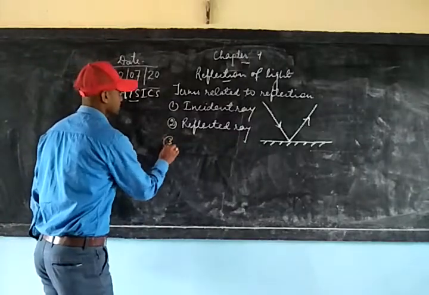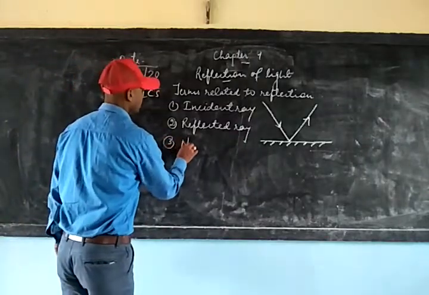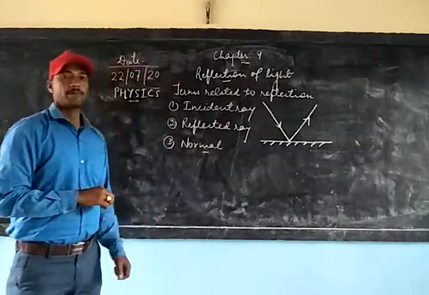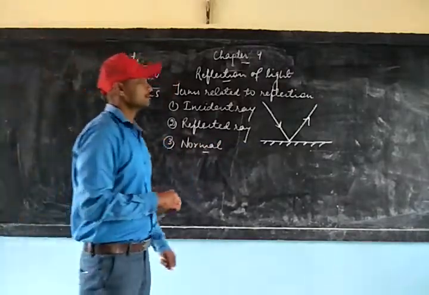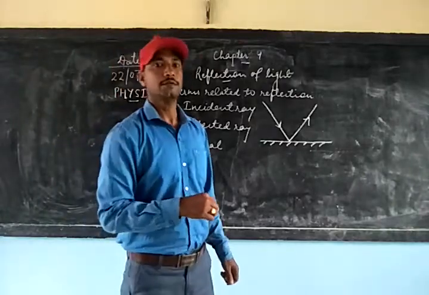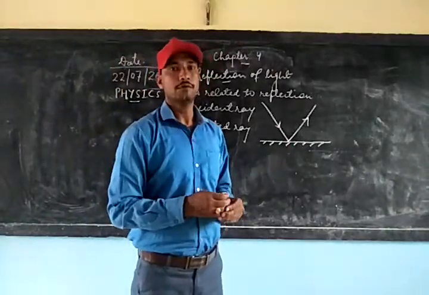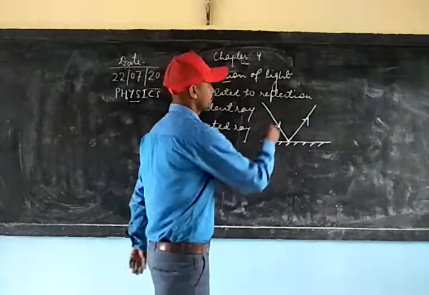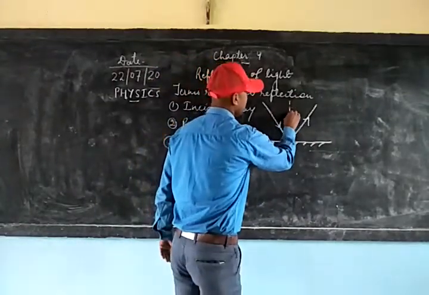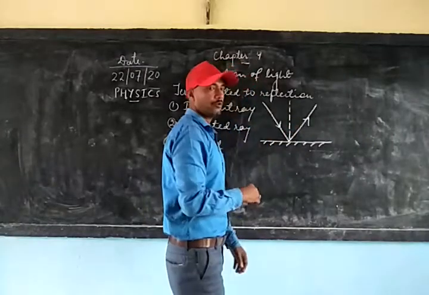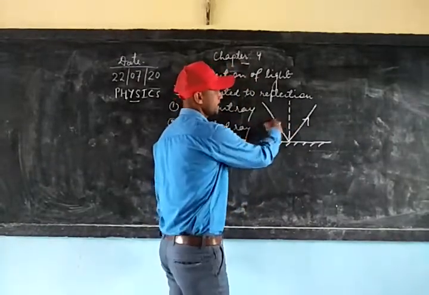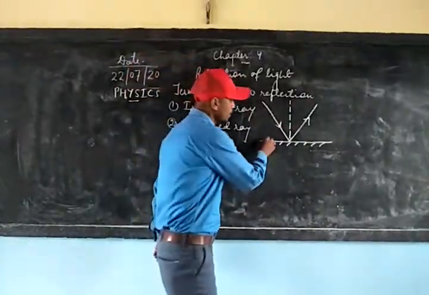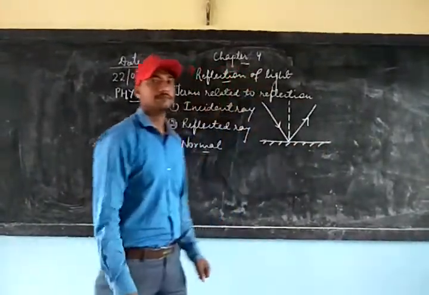Third is normal. Normal is the perpendicular line drawn to the reflecting surface. So we can draw a perpendicular line which lies between the incident ray and the reflected ray and is always perpendicular to this reflecting surface.